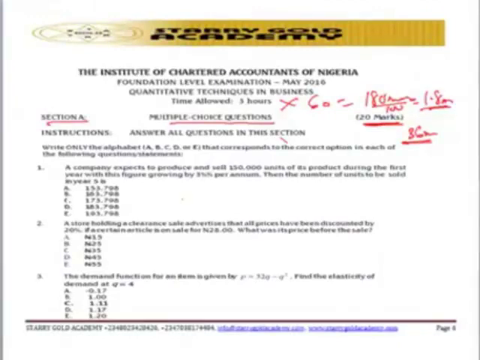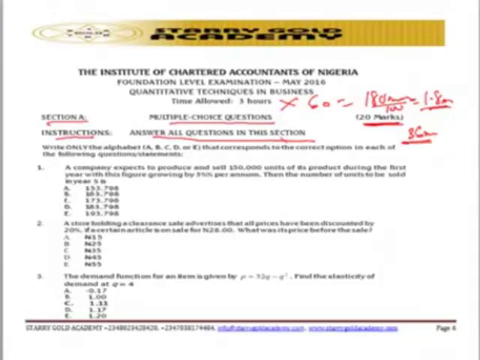So then what you need to do now is that you read the question, then you have to solve it once and for all. So question number one, look at the instruction given to you. Just look at the instruction. They said, answer all questions in this section. What are the questions there?